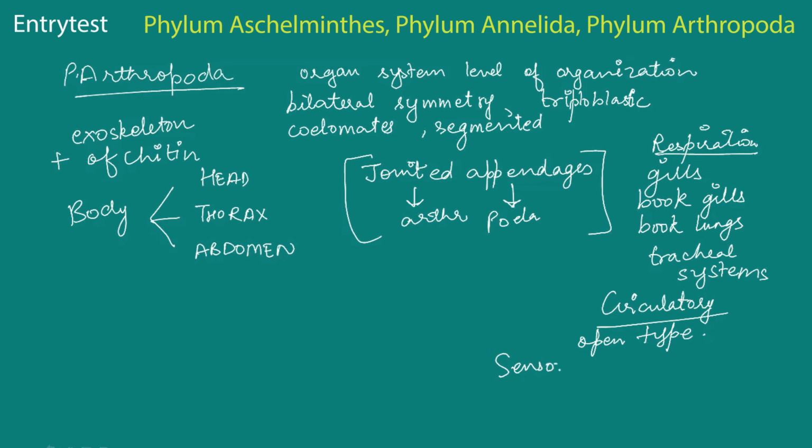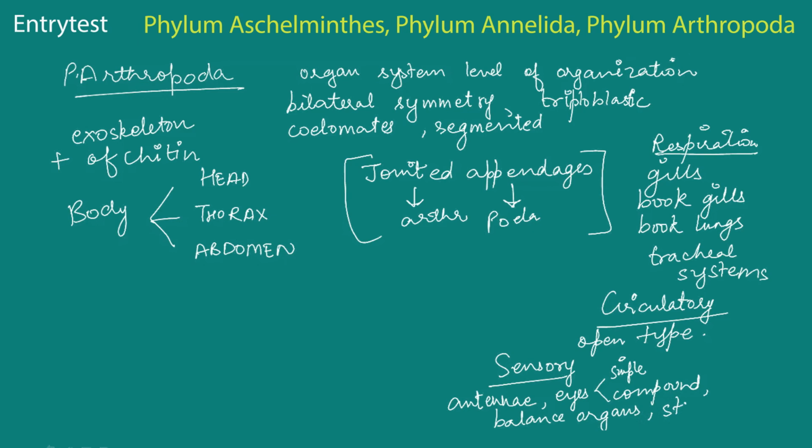Coming to the sensory system, the special organs are present. For example, antennae, like on the head of a cockroach. Eyes. Eyes can be both simple as well as compound. Additionally, balance organs, especially for those insects that have to fly. And statocytes, that is the other name of the balance organs. Excretion takes place through specialized tubules, known as the Malpighian tubules.